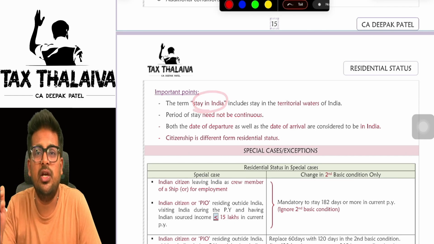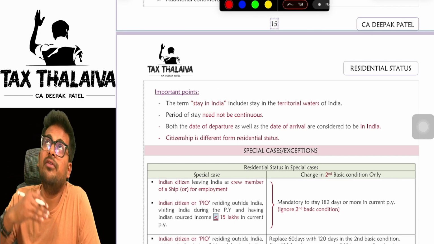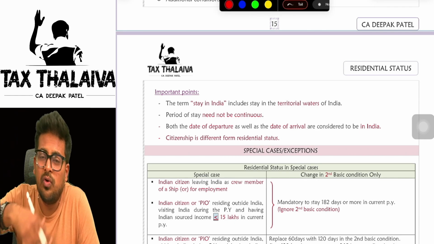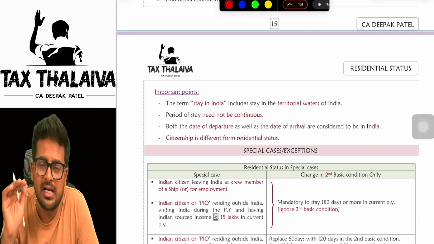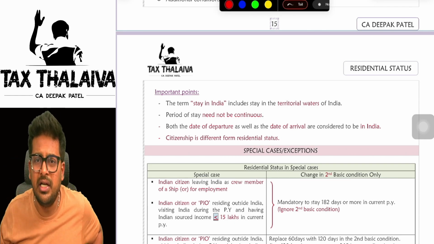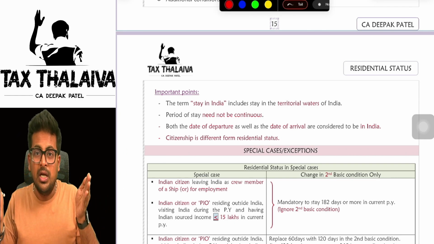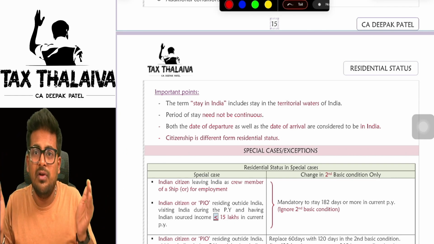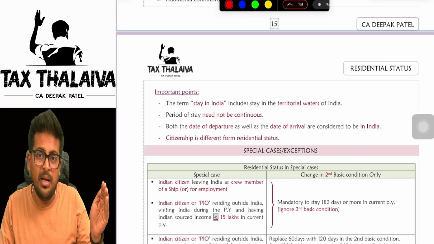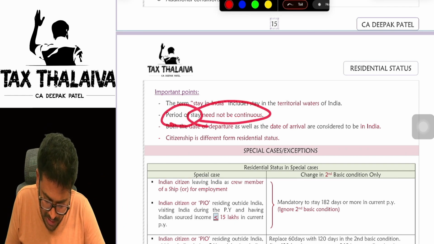Stay in India includes territorial water also, because India is not just land. Even if you are in the air, or even up to 12 nautical miles in water, you are considered as being in India. Now, the stay in India need not be continuous. For a few days, you may go to America and you can come back. But the stay will be checked for the previous year from April to March. Is it clear? So, period of stay need not be continuous.